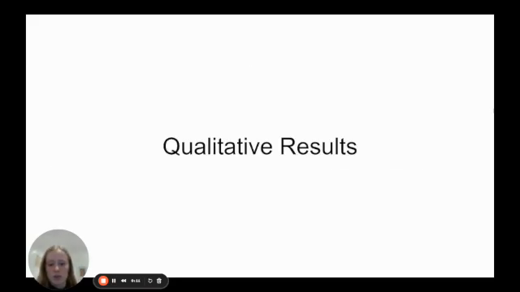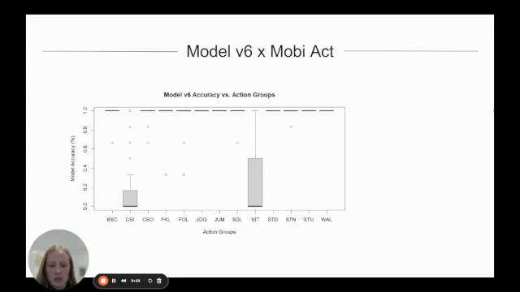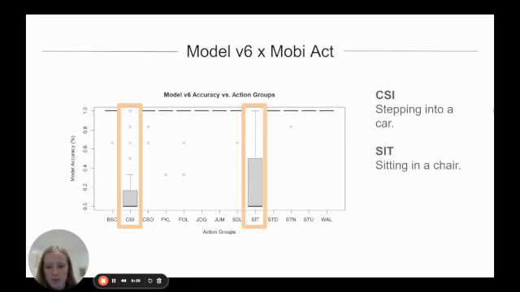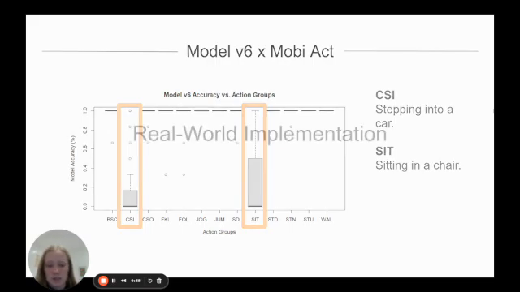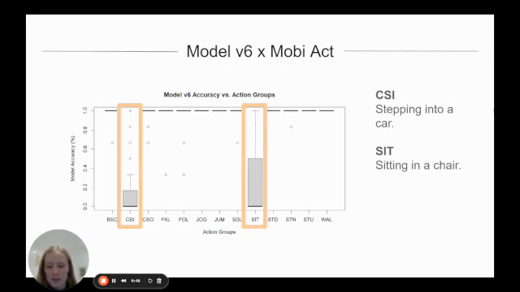Qualitative results were evaluated on the MobiAct dataset, as it contained a wide range of actions totally unseen to the model. From a Kruskal-Wallis test, a significant relationship was found between the accuracy and the action performed, and it was identified that type 1 errors primarily came from the action of sitting in a car or sitting in a chair. These two actions contribute to dropping our specificity, as fall detection would likely trigger when a subject is taking a seat. In addition to that, difference in mean accuracy across test subjects was also evaluated, with no significant relationship found.